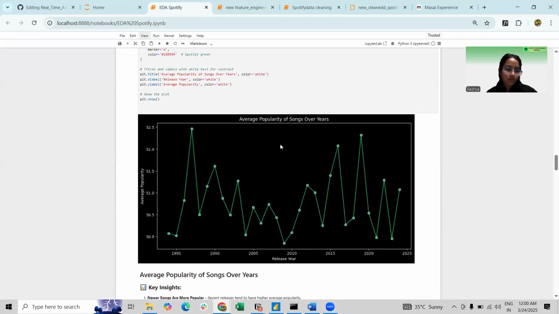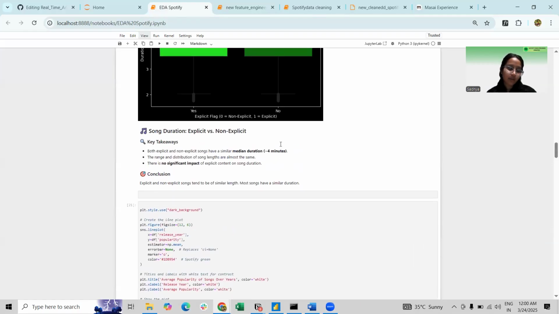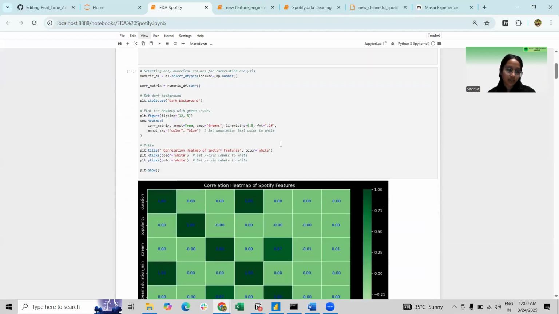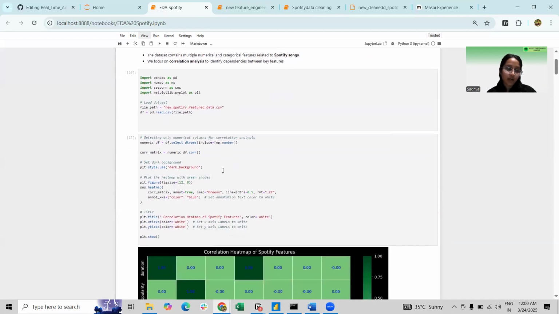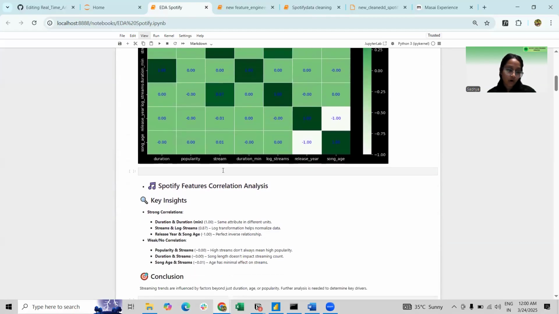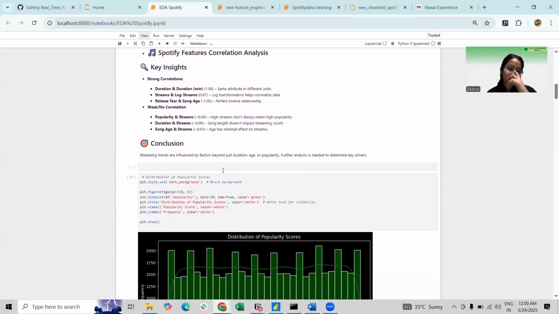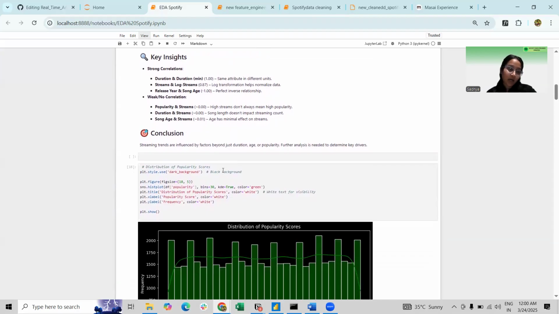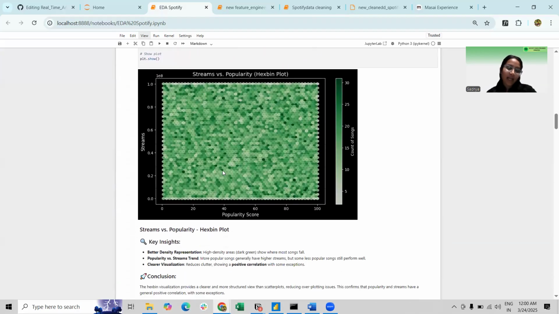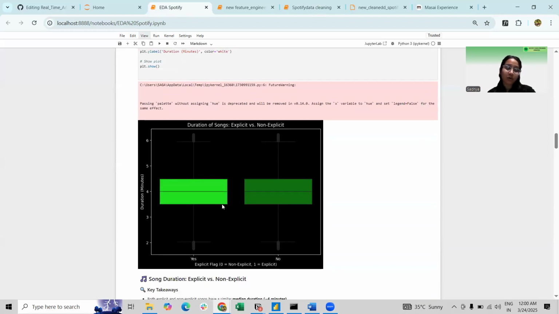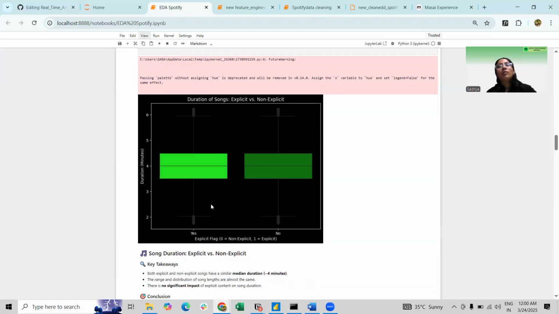Before diving into deeper analysis, I conducted EDA to understand the patterns in music trends. The key findings include the most popular genres, with pop, hip hop, and electronic dominating, the streaming trends, with a peak in music consumption in 2003, and the top artist among all. Explicit content shows how many songs in the data set contain explicit content and how popularity is distributed between explicit and non-explicit songs.